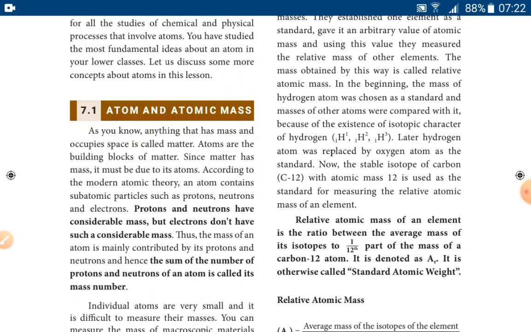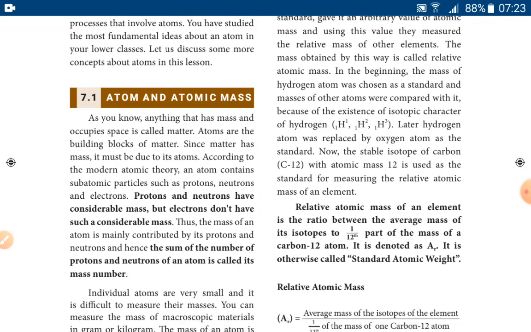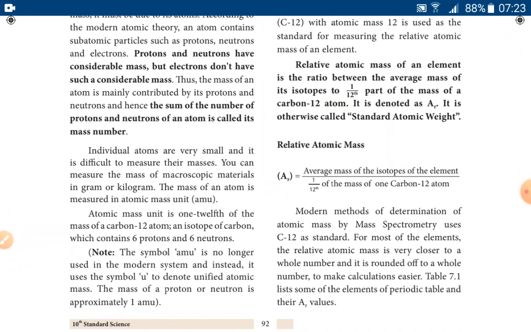Now at present we are using the carbon 12 atom. Its atomic mass is 12. So the relative atomic mass of an element is the ratio between the average mass of its isotopes to 1/12th of the mass of the carbon 12 atom. It is denoted as Ar, or it is also called standard atomic weight. It can be written as a formula: relative atomic mass is equal to the average mass of the isotopes of the element divided by 1/12th of the mass of one carbon 12 atom.